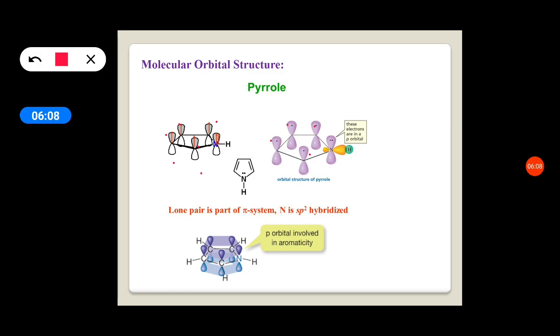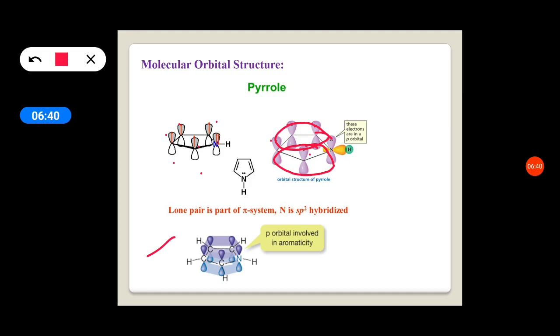So in total there are 6 pi electrons present. Overlapping of all the above orbitals takes place and overlapping of all the below orbitals takes place. So they form an electron cloud above and below the molecule.